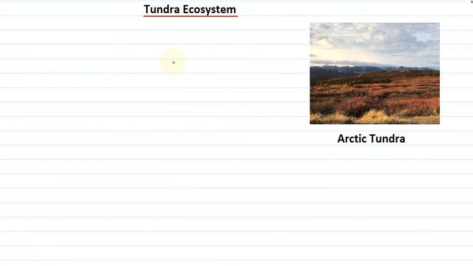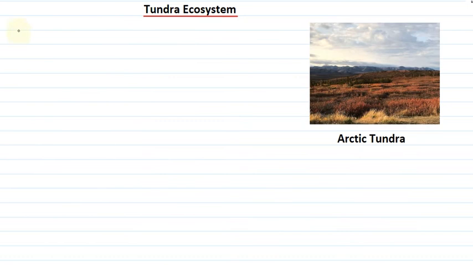The topic for today's video is Tundra Ecosystem. So as we already know, Tundra ecosystem is a part of terrestrial ecosystem because it involves the landforms. Okay. So now, what is Tundra ecosystem? Let's study in detail.